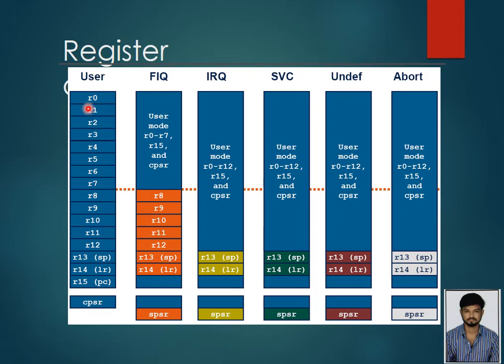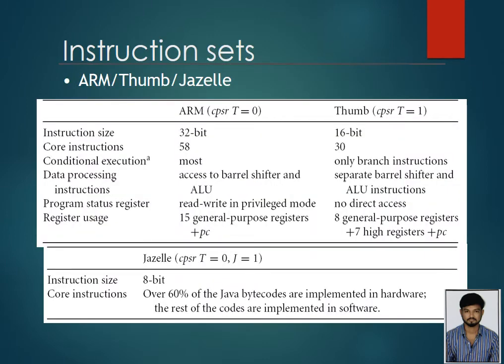In user mode, R0 to R15 registers are there. FIQ has user mode R0 to R7, IRQ R0 to R12, SVC R0 to R12, undefined R0 to R12, and abort R0 to R15. Instruction set: ARM and Thumb. ARM instruction size is 32-bit and Thumb is 16-bit. Data processing has access to the barrel shifter and ALU. Register usage: 15 general purpose registers are used.